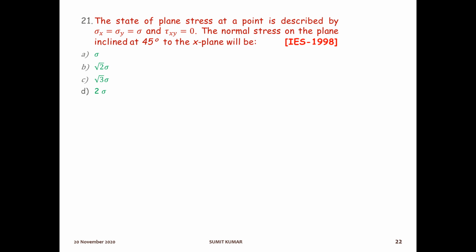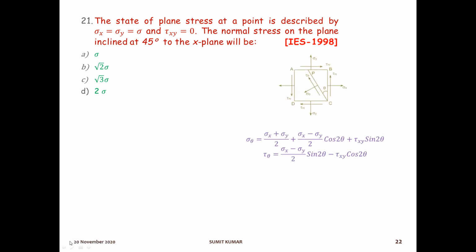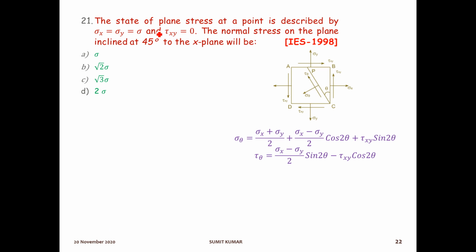The next question: sigma x and sigma y are given as sigma, and there is no shear stress because tau xy is given as 0. Now it is asking about the normal stress on the plane inclined at 45 degrees. For normal stress, we will use this formula, sigma theta. Here tau xy is 0, so this term will be 0.